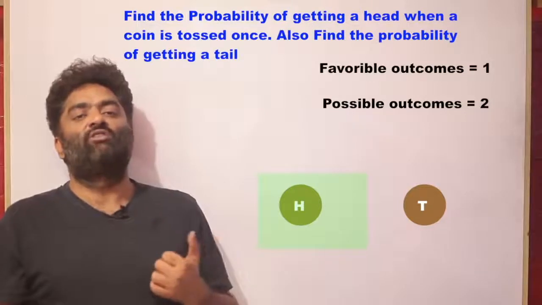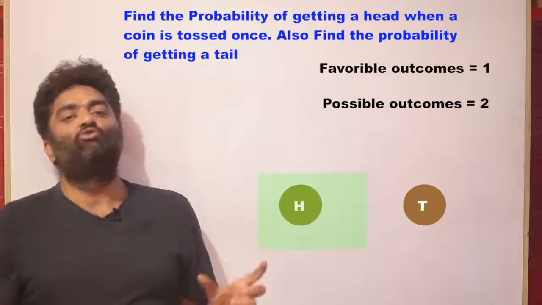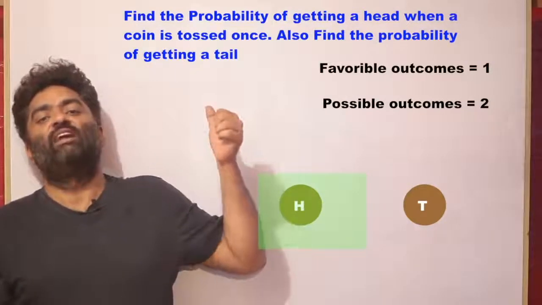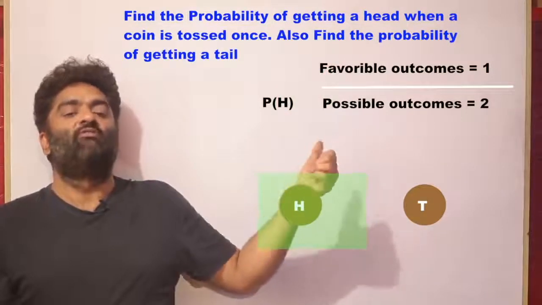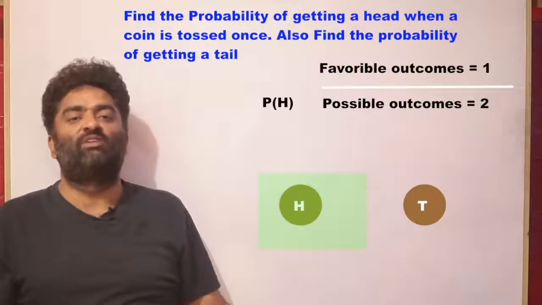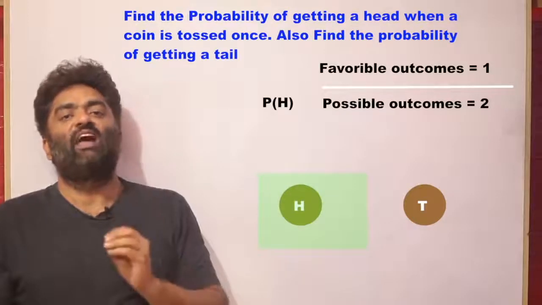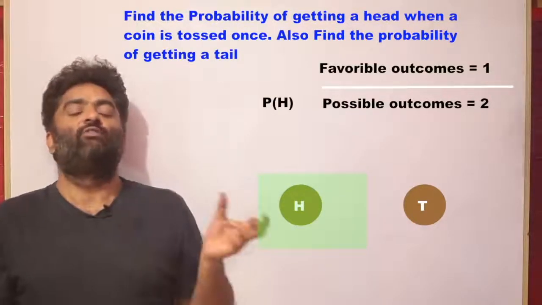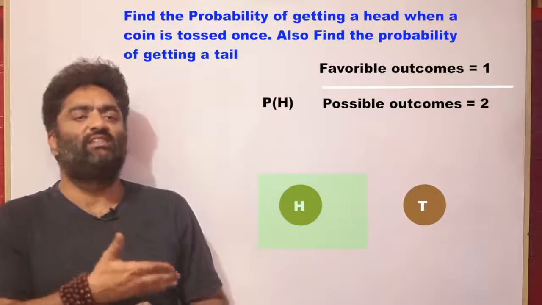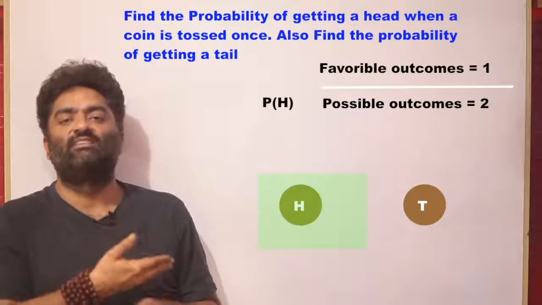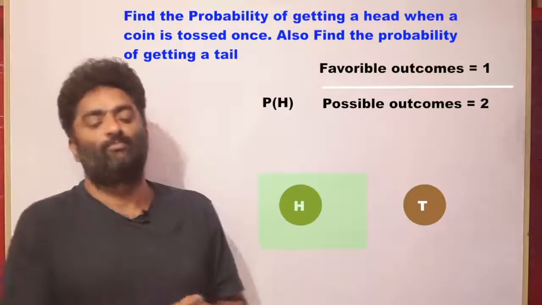So how many favorable outcomes do I have? I have one favorable outcome. How many all possible outcomes? I have two possible outcomes. So my probability of getting a head, probability of H, is going to be 1 by 2. Where did I get this 2 from? From my two possible outcomes. Where did I get this 1 from? I got it from my favorable outcome. So I hope you're getting the idea of what we mean by an event, what we mean by possible outcomes, and what we mean by favorable outcome. And we're also seeing that this is very straightforward, easy, right? Something goes in the numerator, something goes in the denominator, bang, you have your answer.